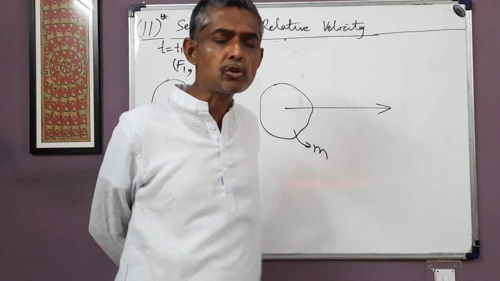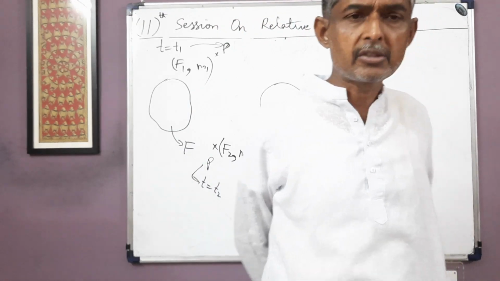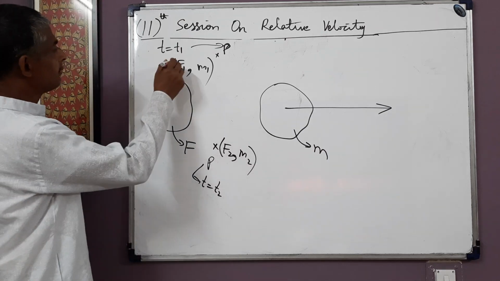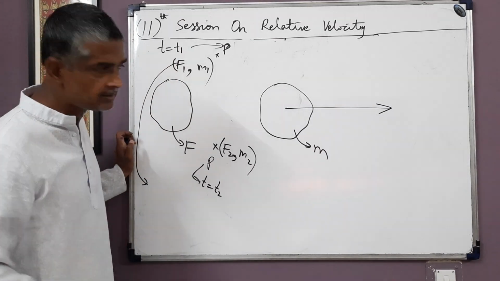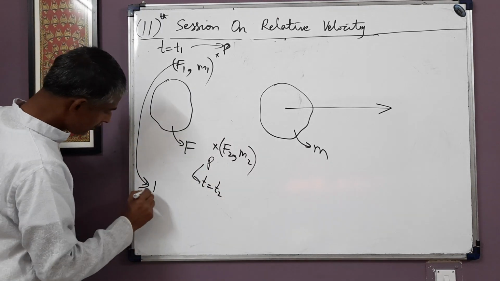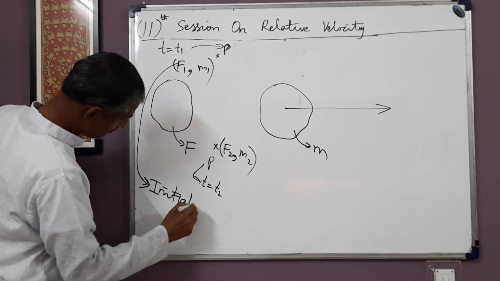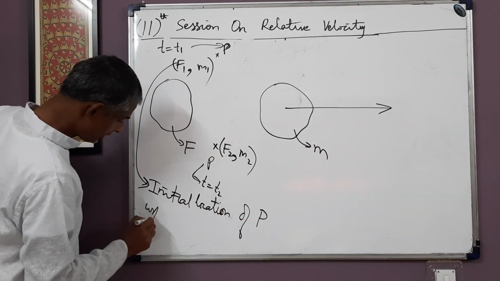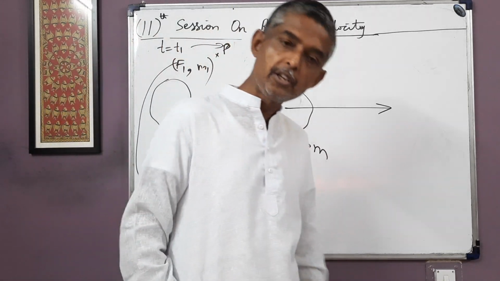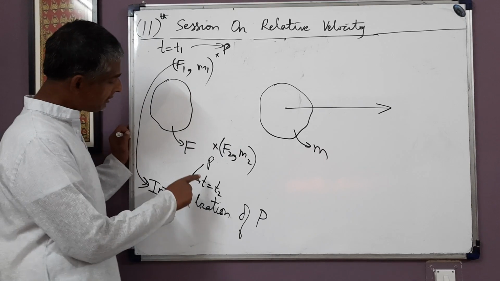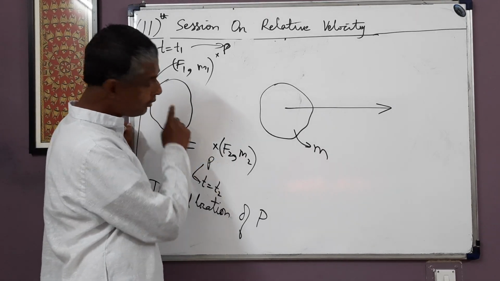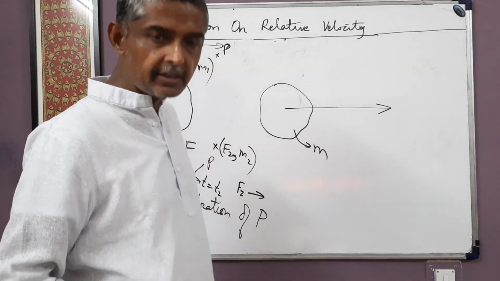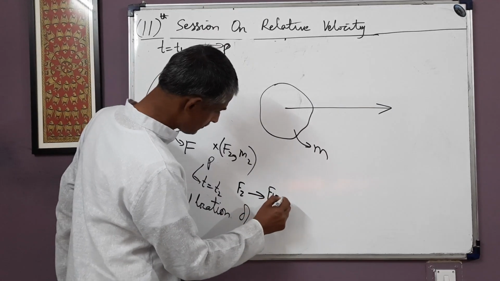So see, we want to know the displacement of P with respect to F in T1 to T2. For that, we must note down which locations of frame F point P occupies at these two time instants. So at T1, point P occupies location F1 of frame F. That will be called the initial location of P with respect to F, that is at t = T1. Also at t = T2, point P occupies location F2 of frame F. So F2 is the final location of P with respect to F, that is at t = T2.